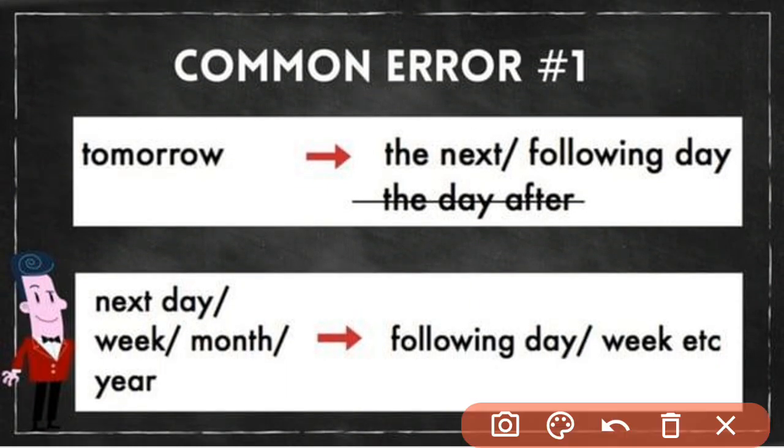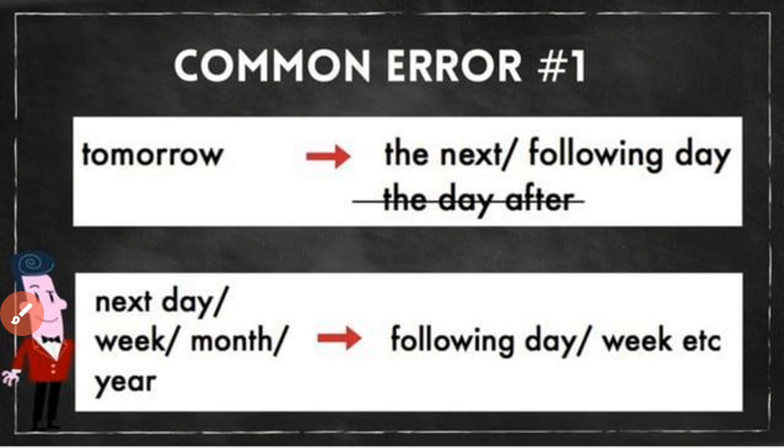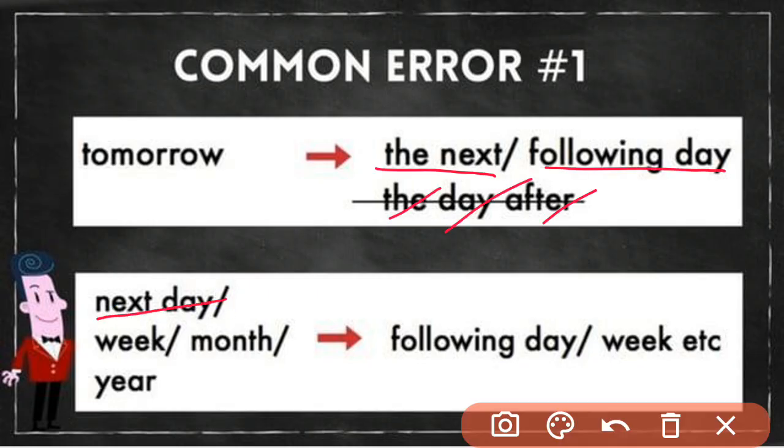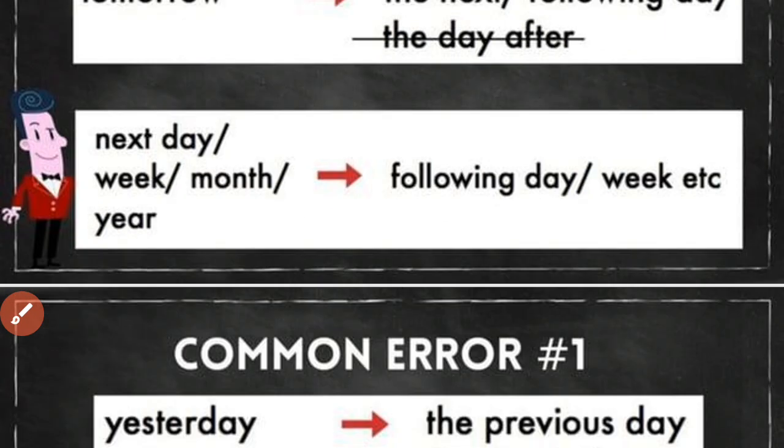For tomorrow we can write the following day. Okay, we can write the next day or the following day. No need of writing tomorrow itself. The tomorrow in past tense will become the next day or the following day. For this way I can write in the past tense as next day, following day, week, month. Year also we can write.